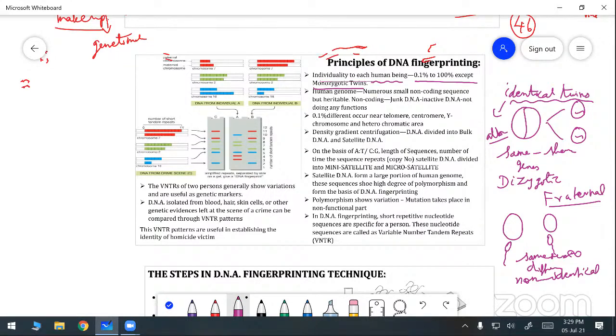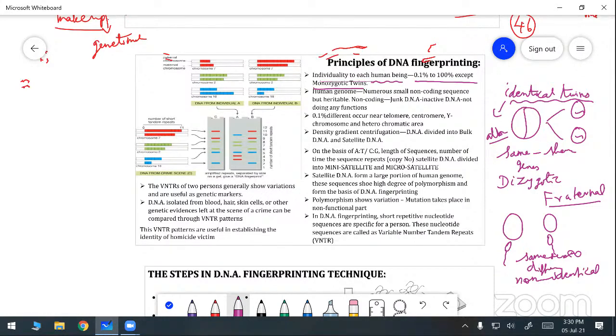In monozygotic twins, we can't see any genetic differences. All the gene conditions are the same in the individuals. Individuality is present in every human being. That means the chromosomes, the nucleotide sequences, are not the same in all human beings.